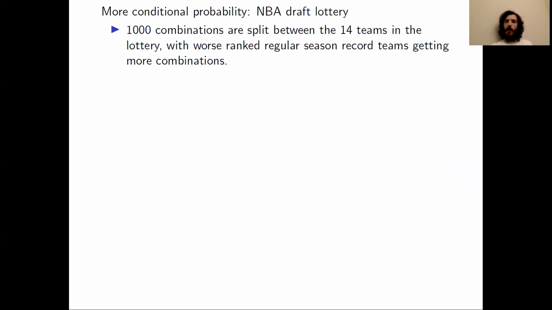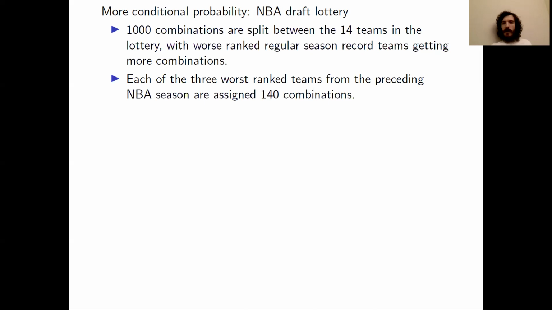So we have a total of 1,000 combinations that get split between the 14 teams, but they're not split equally because, of course, 1,000 is not divisible by 14. So the 3 teams that have the worst regular season record from the previous season, they each get 140 of the combinations.